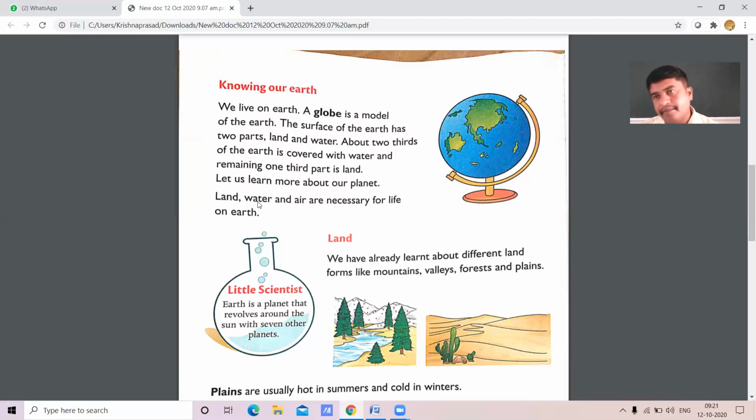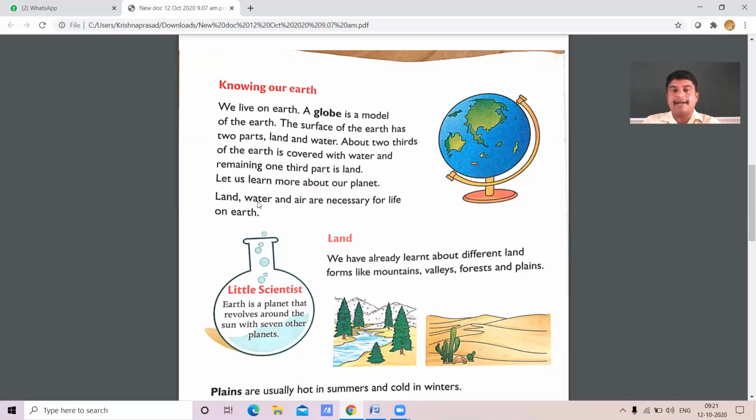And air, oxygen, right? Yes, oxygen is so important, my dear students, for all of us, right? Yes, without these three, it is not possible to sustain our life. Shall we study about them one by one? Yes, we shall go. Land, my dear students.